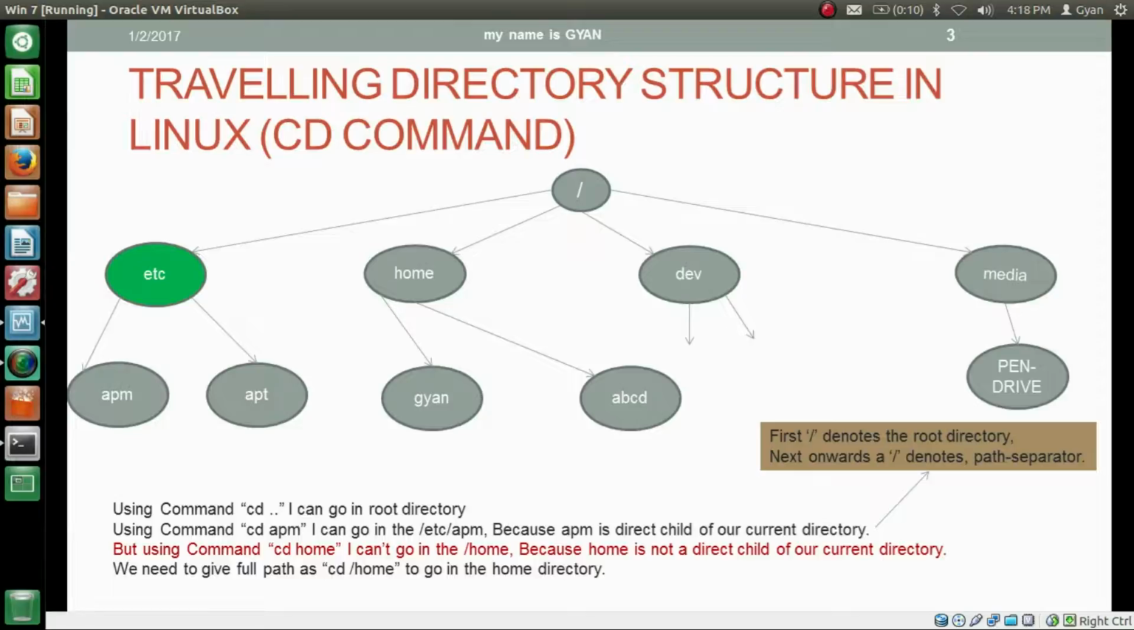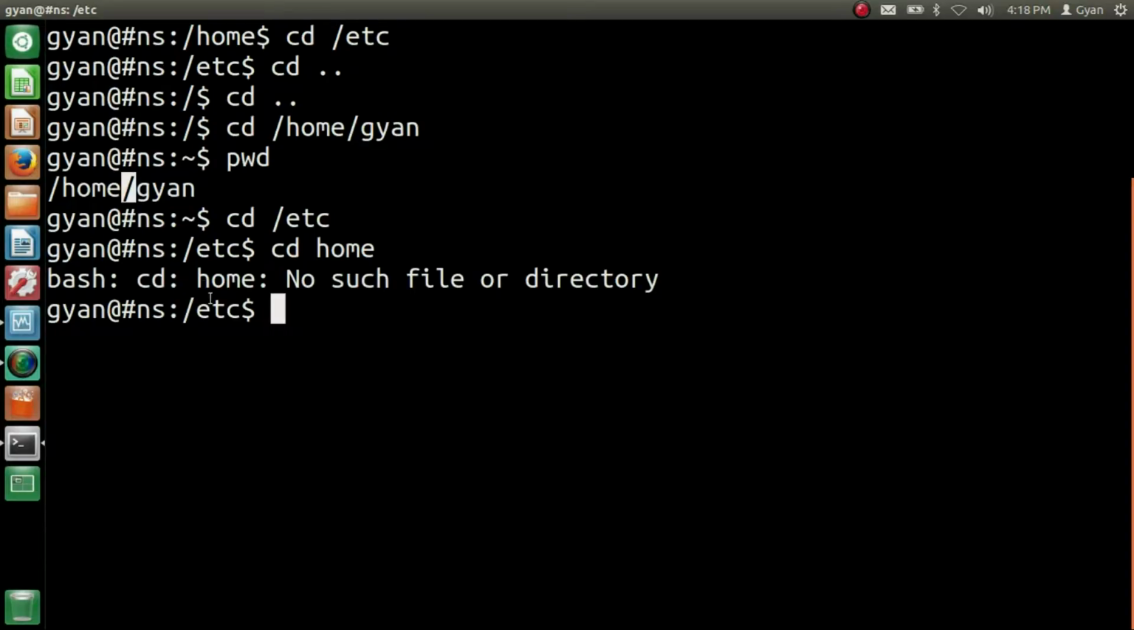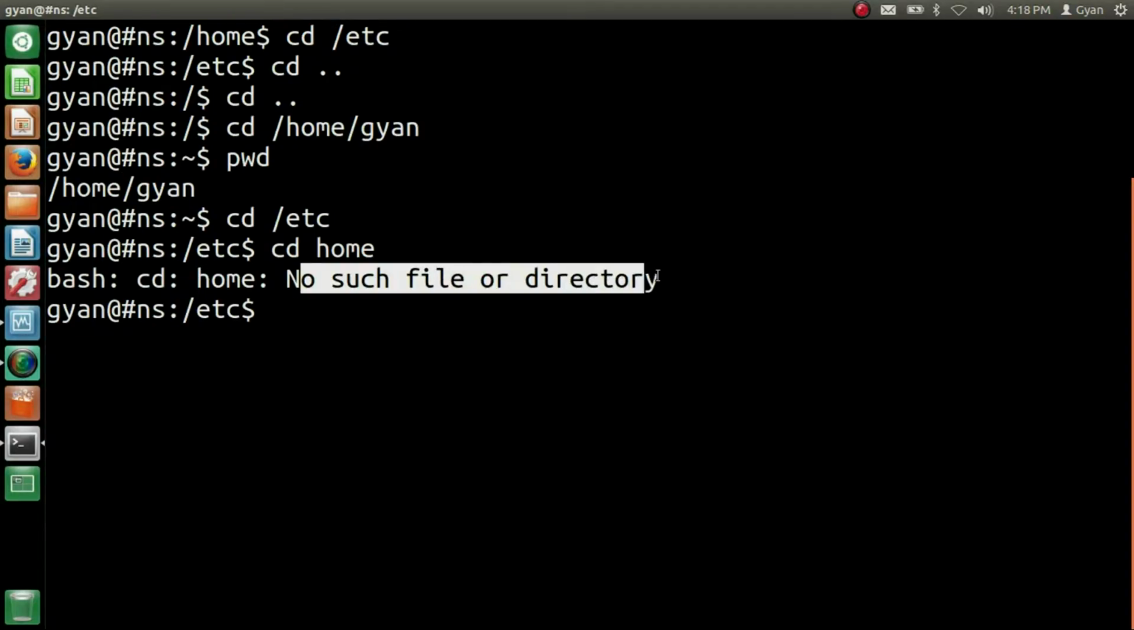If our current directory is etc, the green color node, then by typing cd home, I cannot go to /home because home is not a direct child of our current directory etc. That's why by typing cd home, I cannot go to the home. Let me type this. First let me go to the etc and then type cd home. It says no such file or directory.